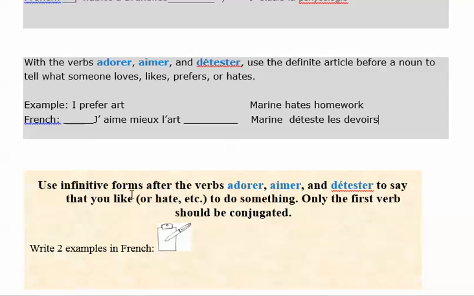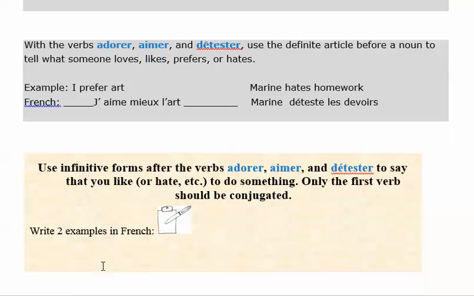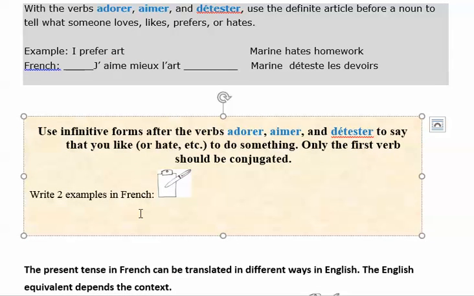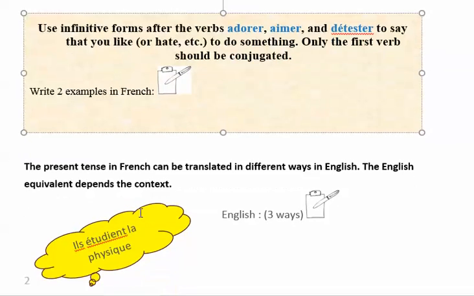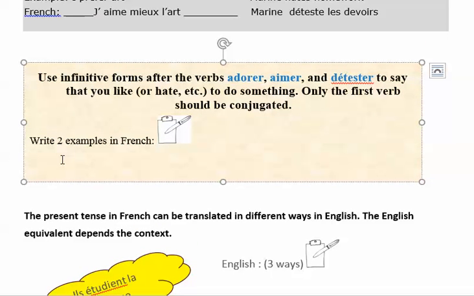Use infinitive forms after the verbs adorer, aimer, and détester to say that you like or hate to do something. Only the first verb should be conjugated. Okay, let's write two examples of that. I love to study French. J'adore étudier. Notice the second verb does not conjugate. J'adore étudier le français.